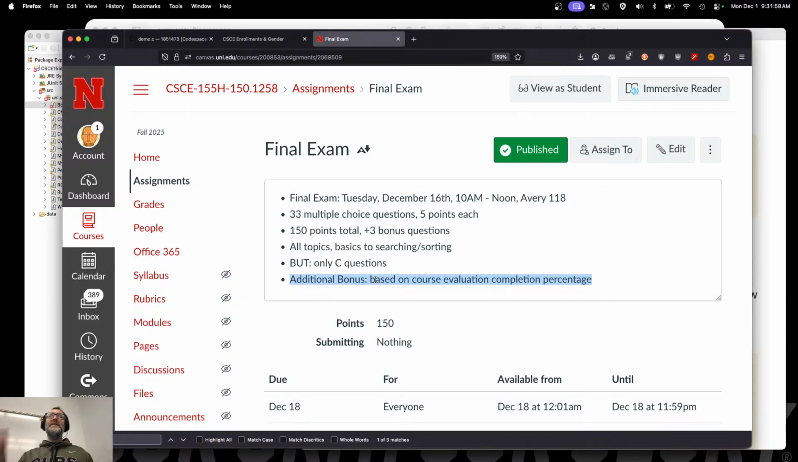That means that I just take the response rate. So say 75% of you complete it, then I'll take 0.75 times 15, and then everybody gets those points because I don't know who filled it out and who doesn't. And I'll never know that, by the way. It remains completely anonymous even after I've gotten all of the results. So keep that in mind. Any questions on the final that's coming up? It's 2 weeks from tomorrow, basically.